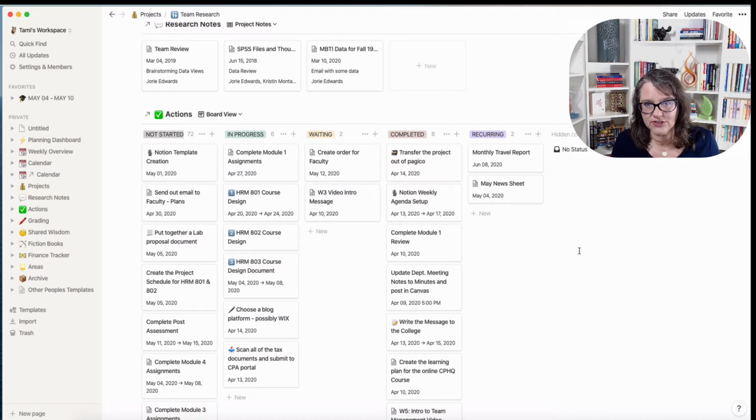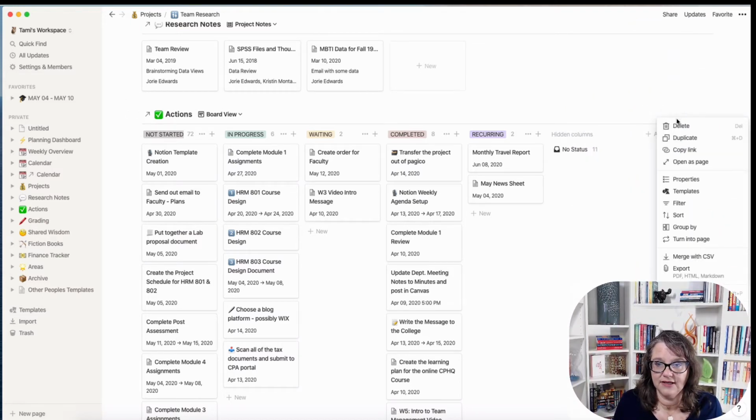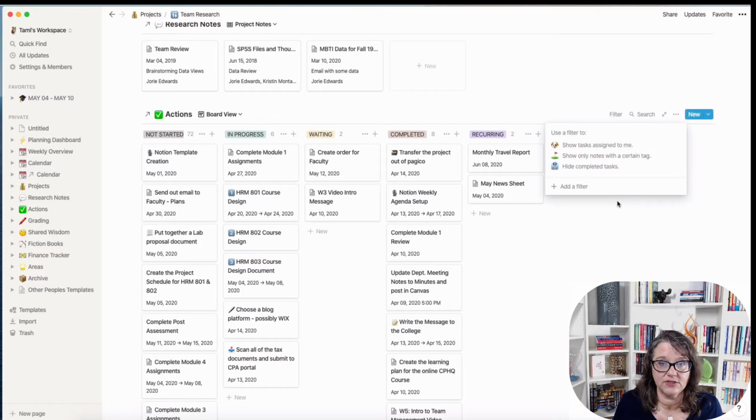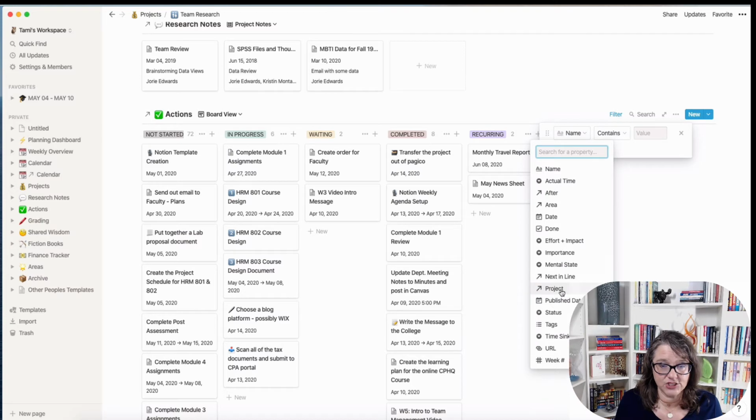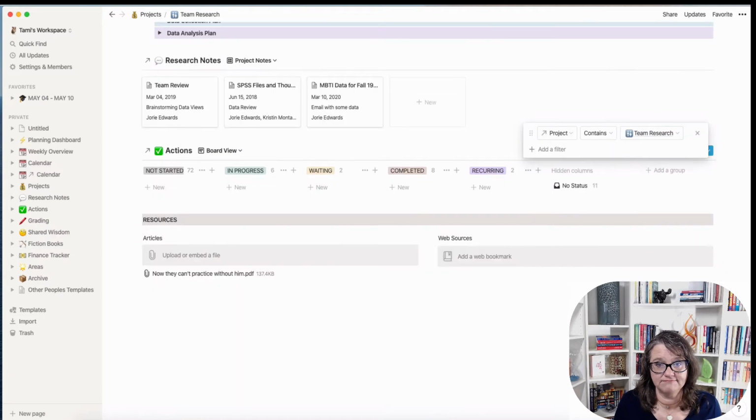So as you're looking at this, I don't need this in the team research. So up here where these 3 little dots are on the right, I'm going to click, and I'm going to go down to a filter because I want a filtered view. I'm going to add a filter. I'm going to do this by project, and then I'm going to select the project. So for this one, the project is team research.